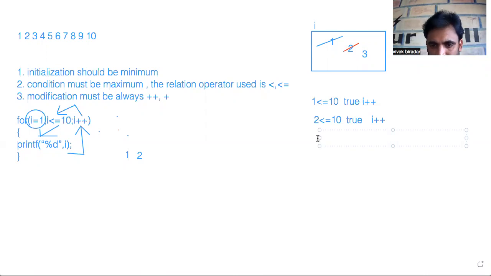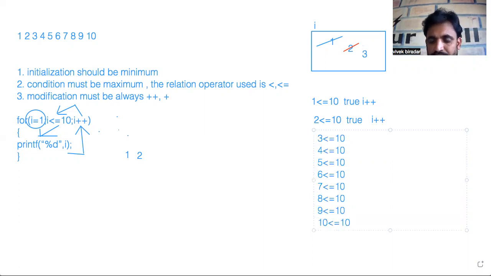Let us try to do that. Hope you understood. 3 less than or equal to 10 is true, enter into block. 4 less than or equal to 10 is true, enter into block. 5 less than or equal to 10 is true. 6 less than or equal to 10 is true, enter into block. 7 is true, enter into block. 8 is true, enter into block. 9 is true, enter into block. 10 less than or equal to 10 is true, enter into block. 11 less than or equal to 10 is false. When it is false, it comes out of the for block.